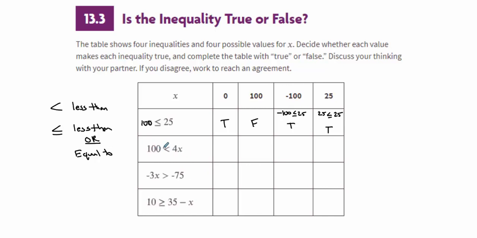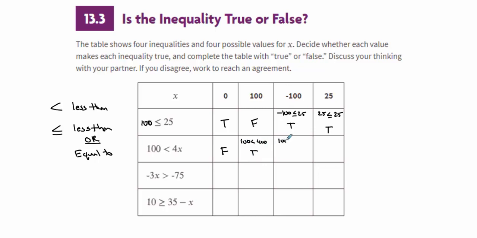So is 100 less than or equal to 4 times x? Well, 4 times 0 is 0. Is 100 less than 0? No, that's false. Is 100 less than 4 times 100, 400? 100 is less than 400, so that's true.